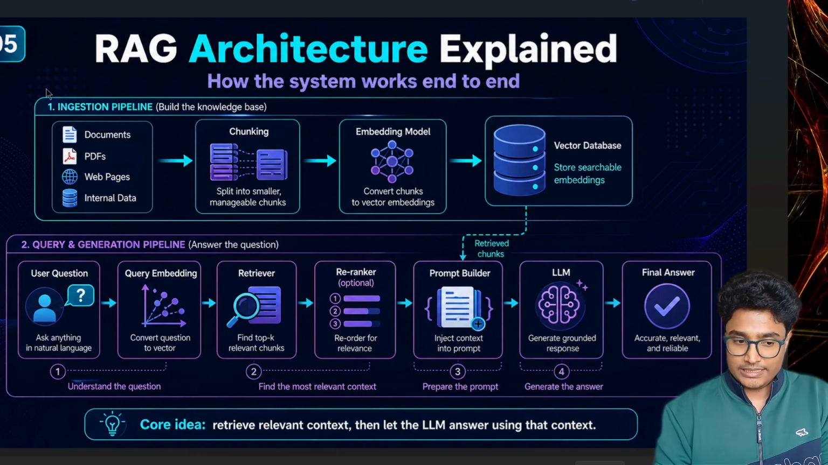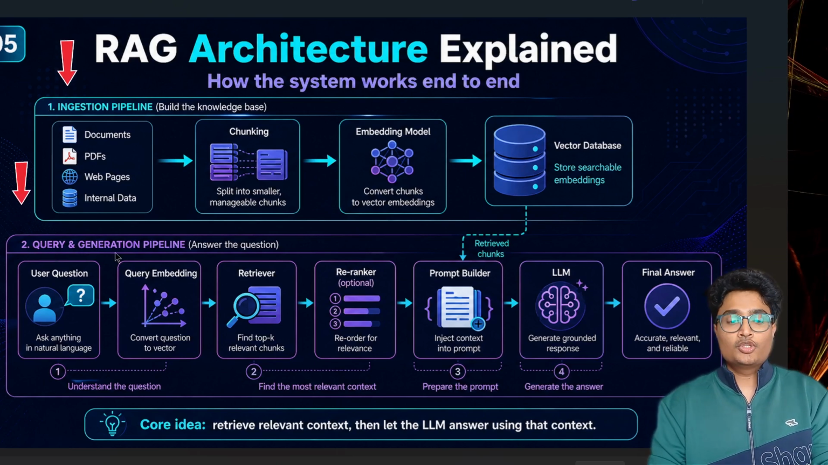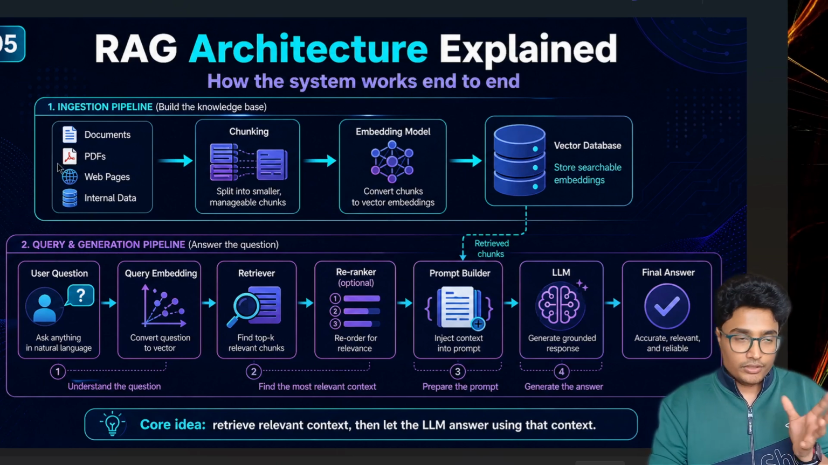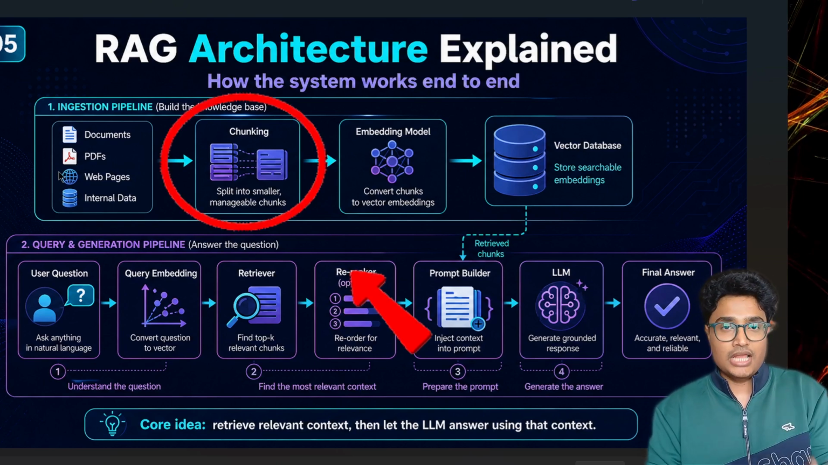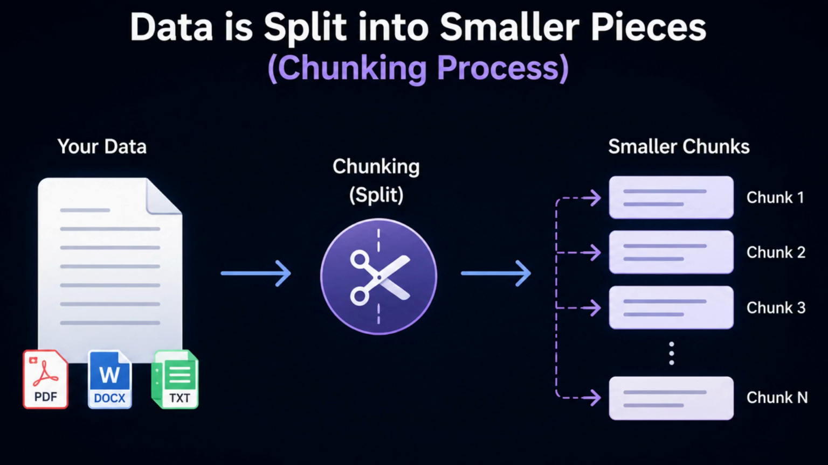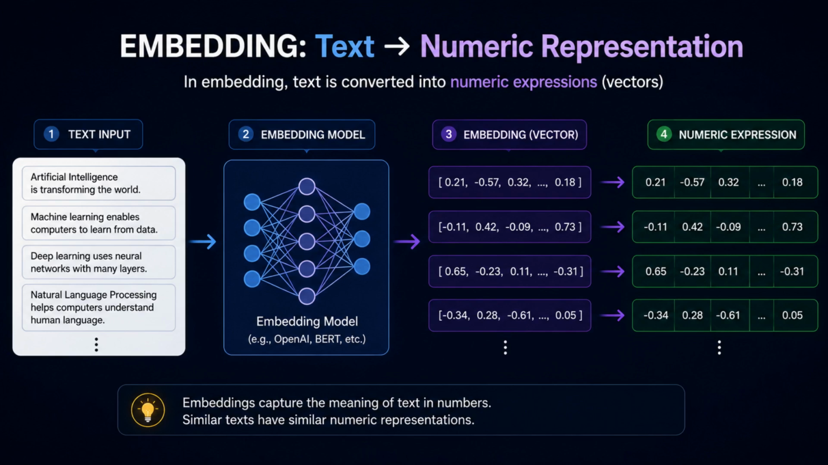On the screen, you can see that there are two pipelines. One is the ingestion pipeline and one is the query and generation pipeline. As you have your private data or your custom data, first it needs processing. The first step is chunking, where your data gets split into small bits and pieces. The second phase is embedding. Embedding is nothing but when your data gets represented in numerical form, because AI systems understand numerical representations of data.